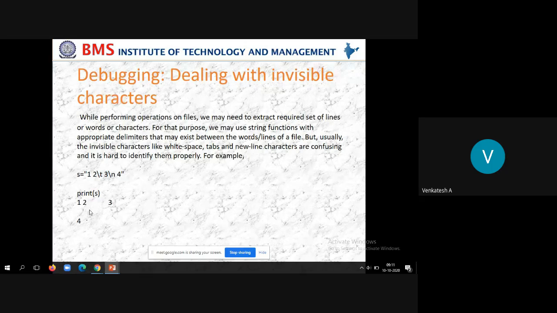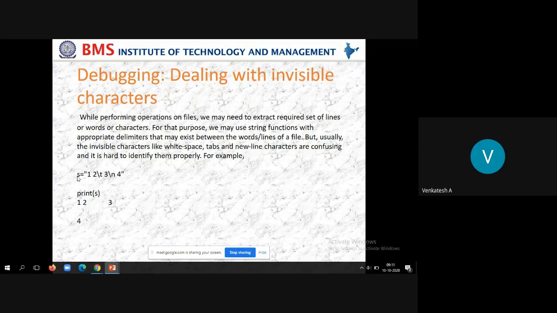So now how to debug this? In case you want to print it as it is. See here, I am using this S for the purpose of formatting the values 1, 2, 3, and 4. That is fine, it is doing its task. Suppose now I want to print the value of the string as it is, that is, it should print \t also, \n also, everything as it is.